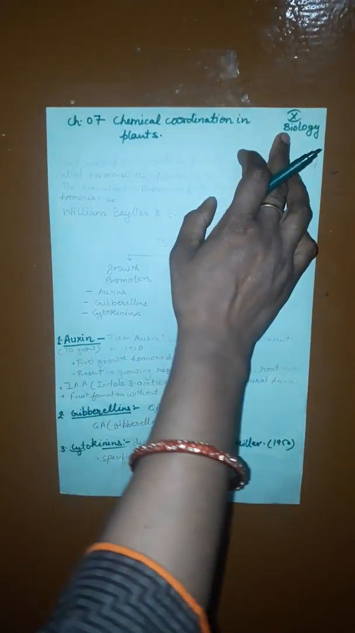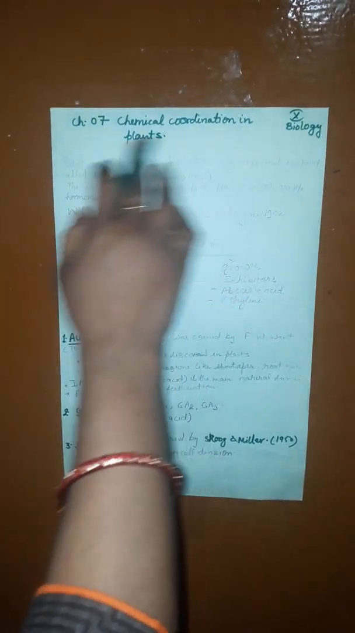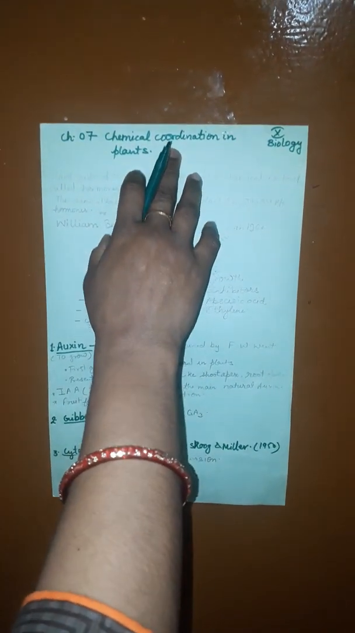Hello class 10th. Now today I am going to start a new chapter, chapter number 7, chemical coordination in plants. All of you know it. What is coordination? Coordination is of two types, chemical coordination and nervous coordination in the case of animals. But here we talk about the plants, chemical coordination in plants.